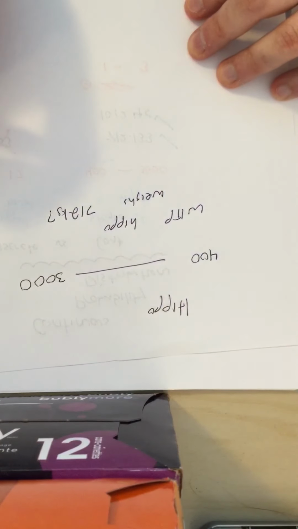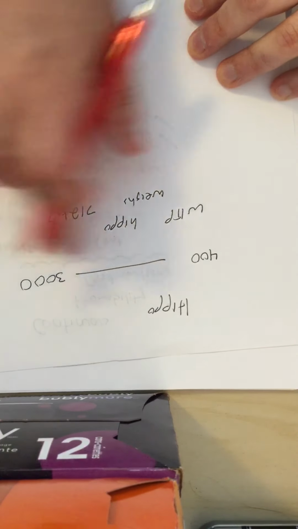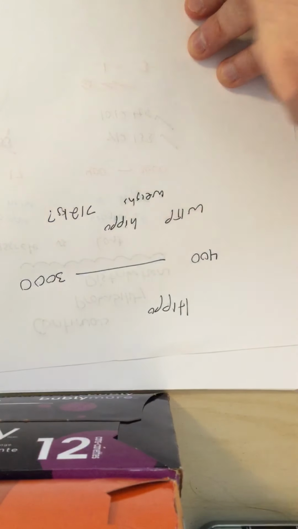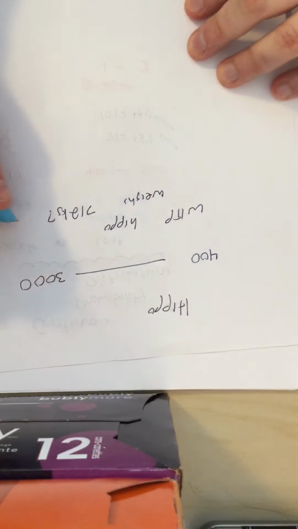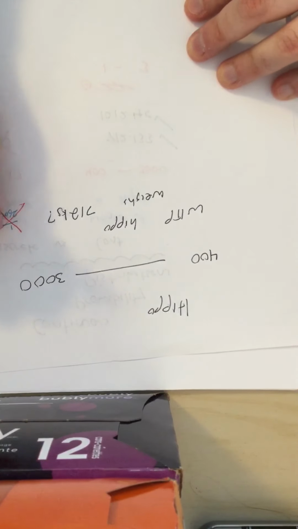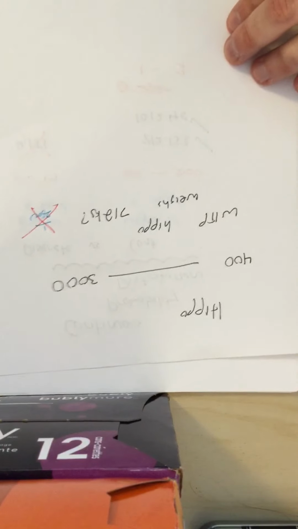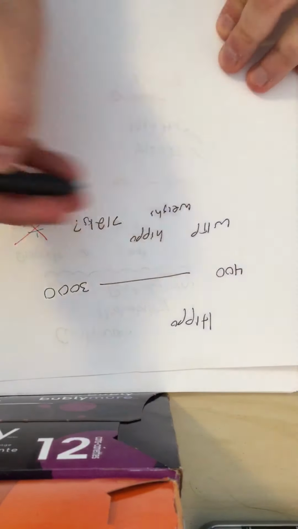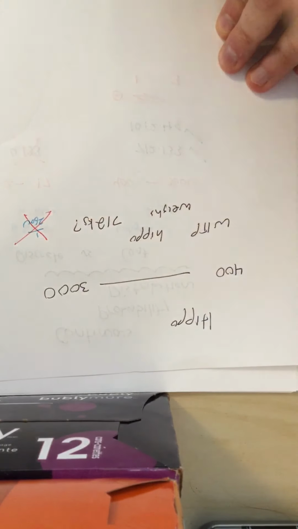It might be tempting to say, 3,000 minus 400 is 2,600, so the answer is 1 out of 2,600, but that would be wrong. Oops, you missed my beautiful red X. The actual answer is that the probability is in fact 0.